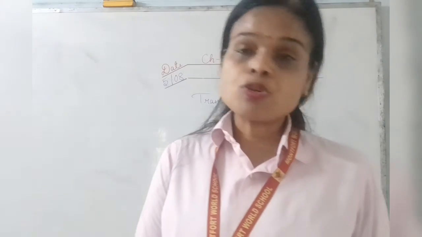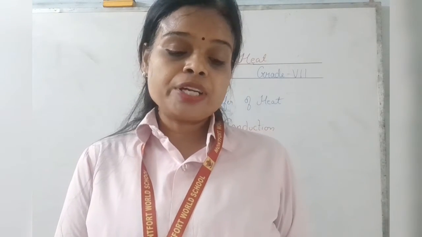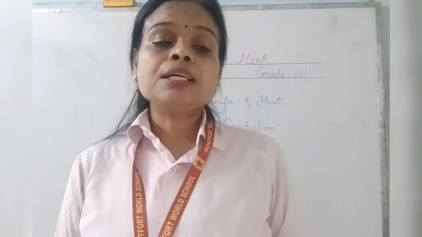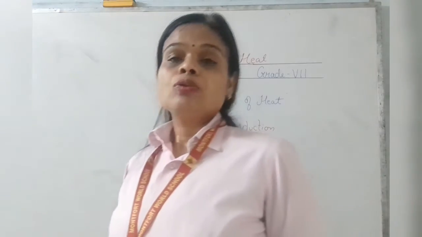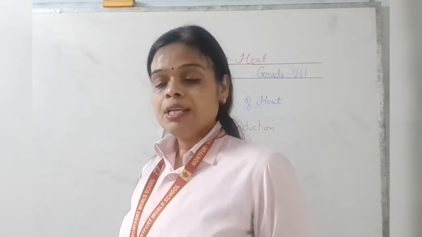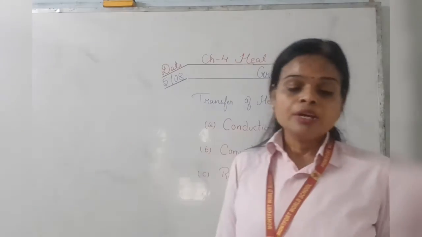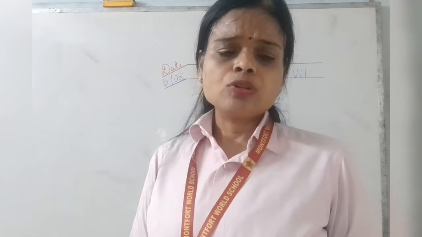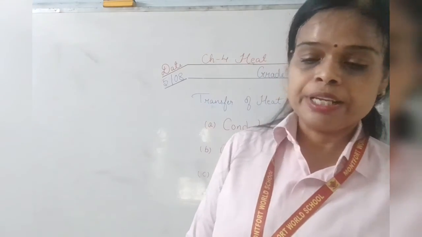Dark color surfaces absorb more heat. Dark color surfaces also radiate more heat. And light color surfaces radiate less heat, and light color surfaces absorb less heat. So we do not wear dark color clothes during the summers. If we do so, we will feel uncomfortable during the summer. Similarly, during the winters, we should not wear light color clothes. We should wear dark color clothes, and we wear woolen clothes also. Woolens are poor conductors of heat.